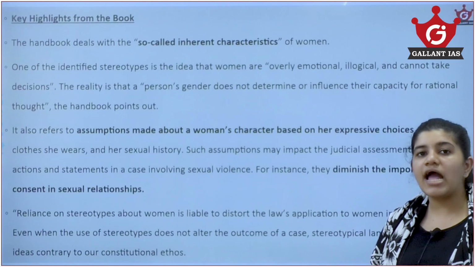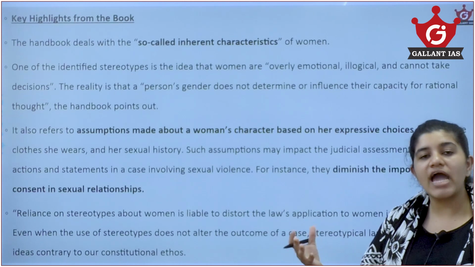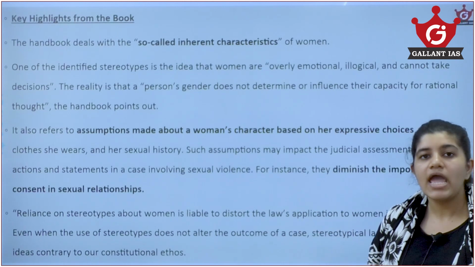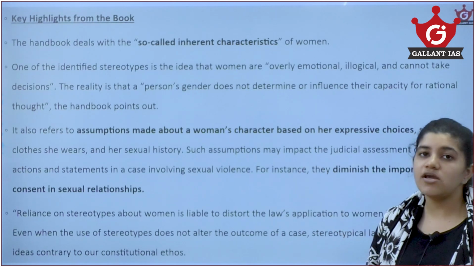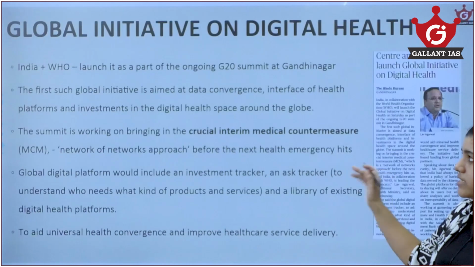So there is a positive development in the Supreme Court, where they want to reduce the stereotyping of women and establish an egalitarian society. That is about this topic.